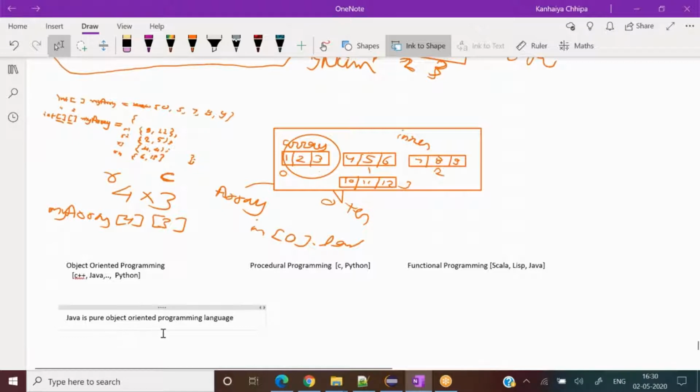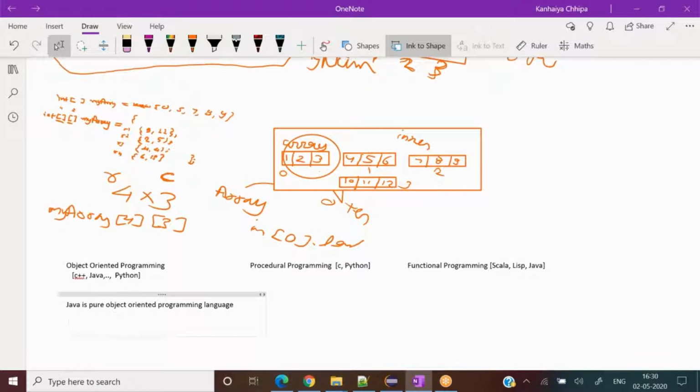I was saying that Java is a pure object-oriented programming language. So let's try to understand the small components inside this object-oriented programming language one by one. The first thing when we say object-oriented programming language is class.